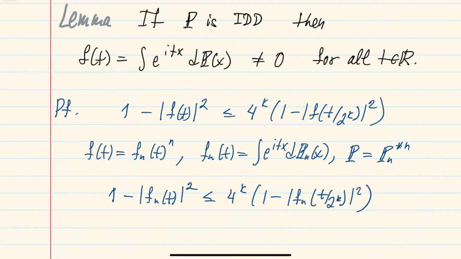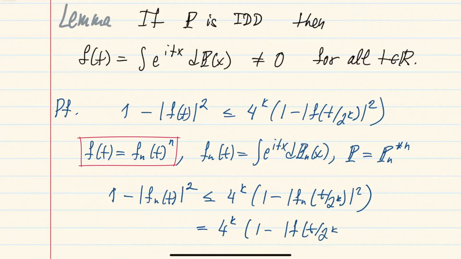Right, and of course for absolute values, we can write this in terms of the original characteristic function f. Right, because from this equation here, the absolute value of fn is just the absolute value of f to the power 1 over n. Okay, so we can write it like this.